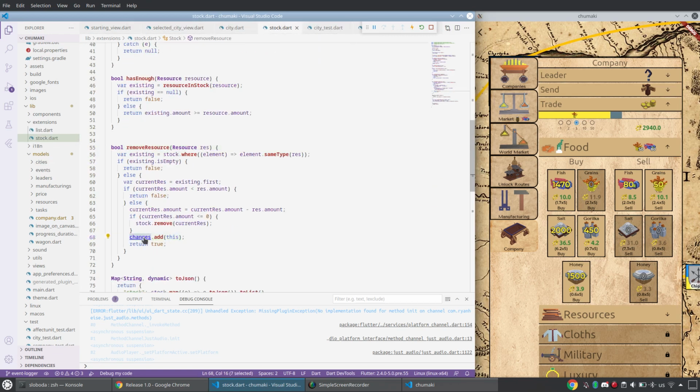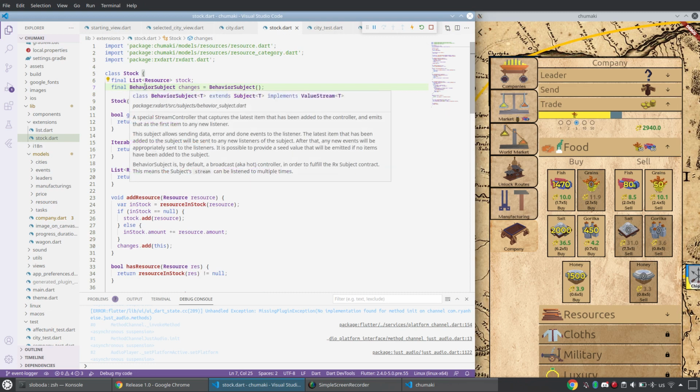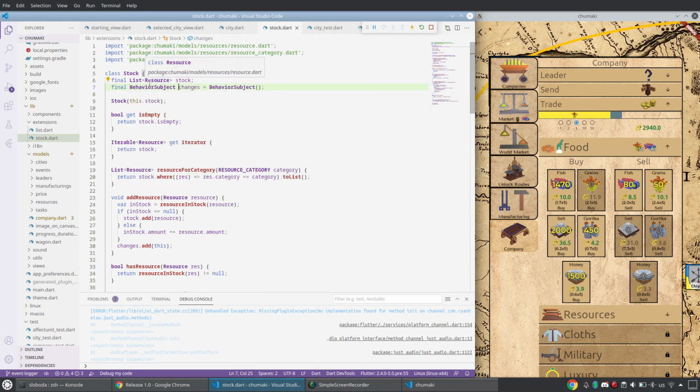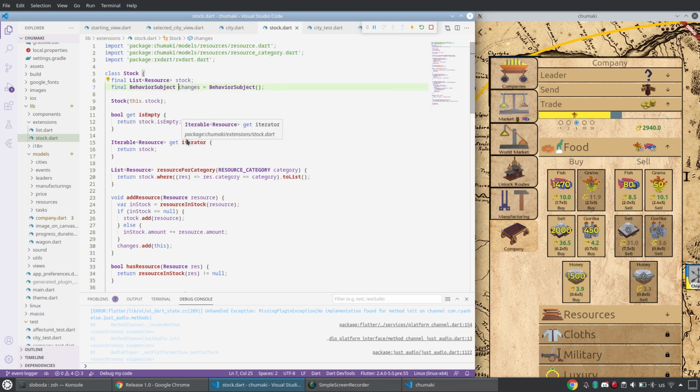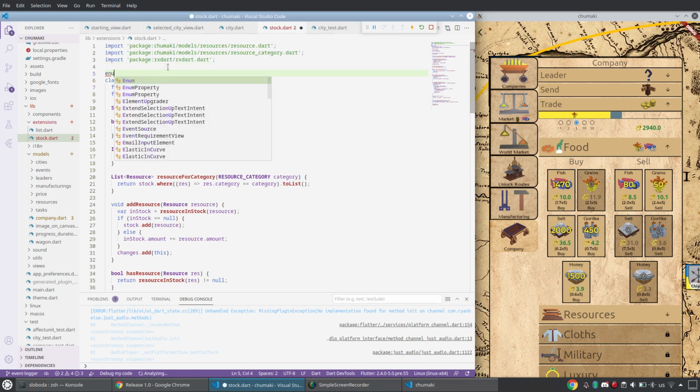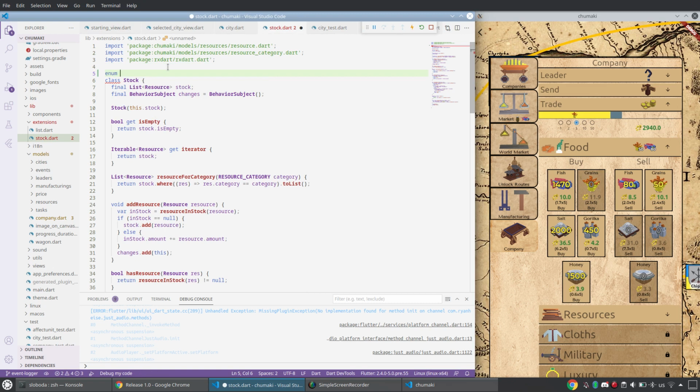You see there is changes. Changes is a behavior subject of dynamic type, so anything can be put there. So this is a stream controller, let's simplify it, and I add some messages to it, and somebody can listen to it, and this is a good place, for example, city stock, when we know that something was sold.